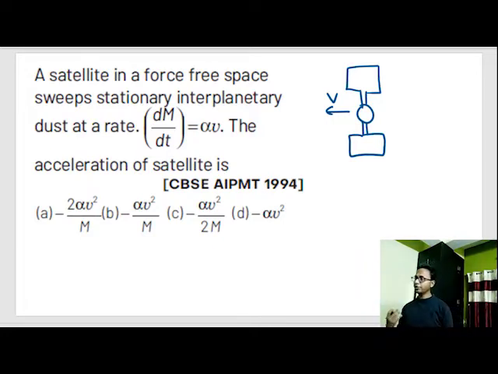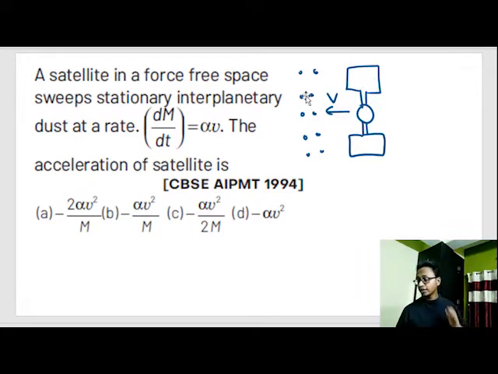But contrary to the popular belief, space is not exactly empty. Space contains a lot of dust particles. Okay, not as much as our atmospheric air, but it contains. There is nothing called pure vacuum. And while this satellite is moving through these dust particles, dust sticks to the satellite.